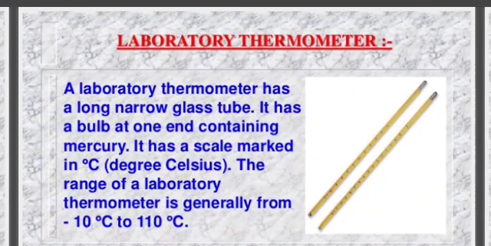Laboratory thermometer. A laboratory thermometer has a long narrow glass tube. It has a bulb at one end containing mercury. It has a scale marked in degrees Celsius. The range of a laboratory thermometer is generally from minus 10 degrees Celsius to 110 degrees Celsius.